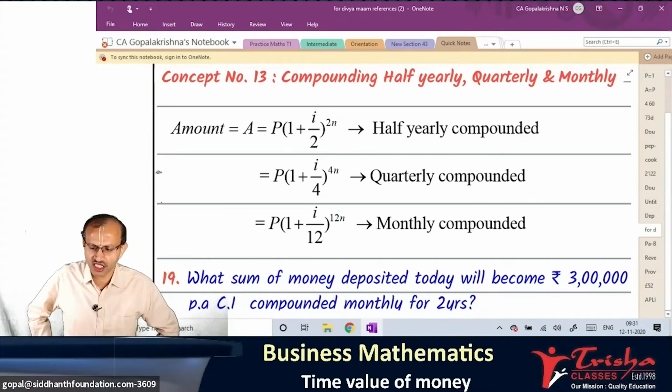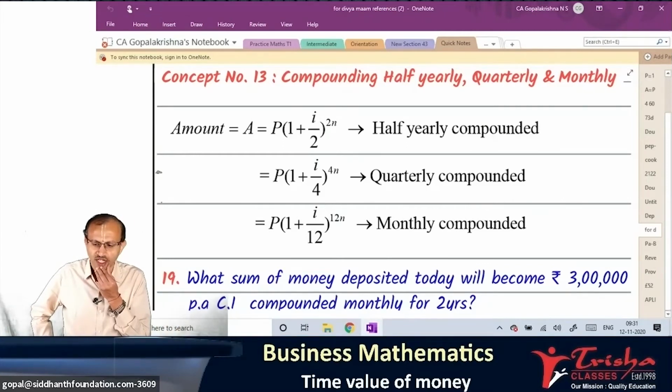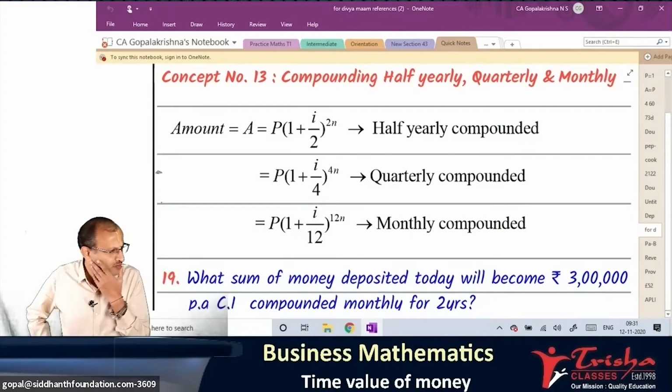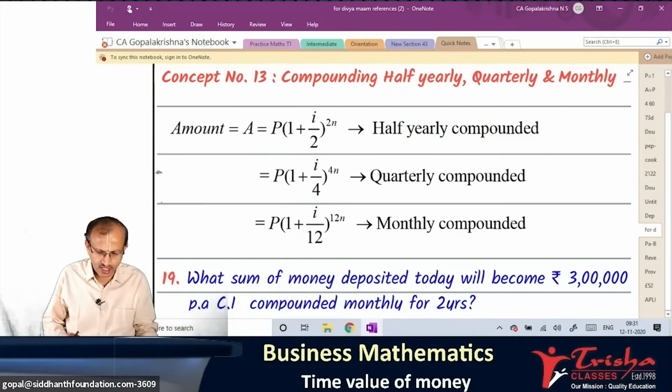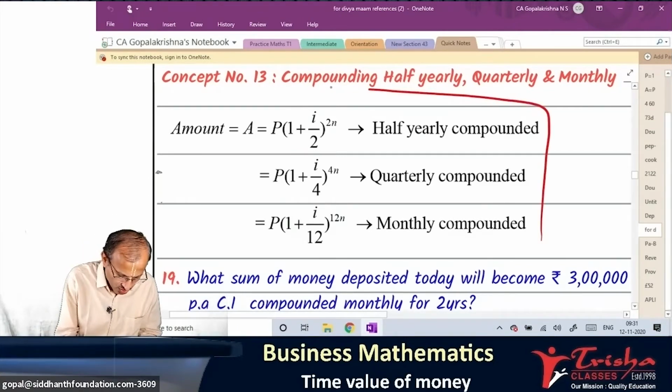At least write the heading: Concept number 13, compounding half yearly, quarterly, monthly. Is it there in your notebook? Please refer. All of you should write. If you don't write, you will forget the formula. Respond to me whether all of you are able to make out. Your quick responses will help me a lot.